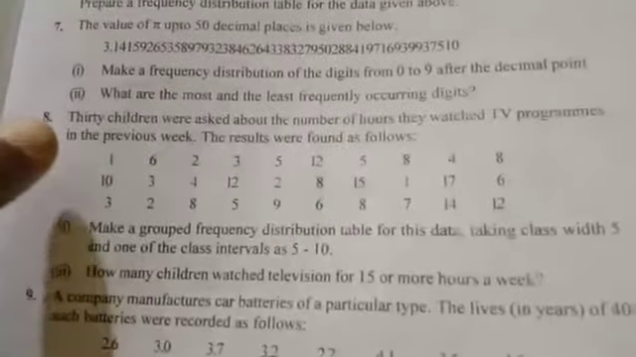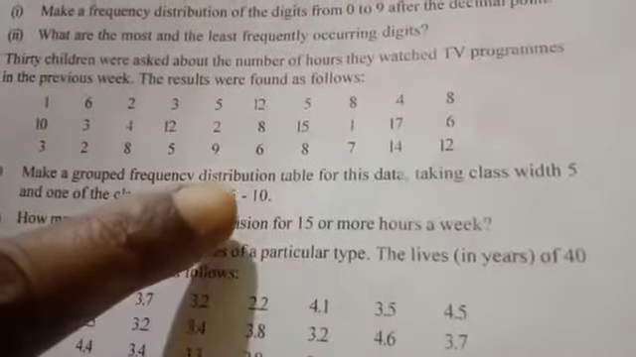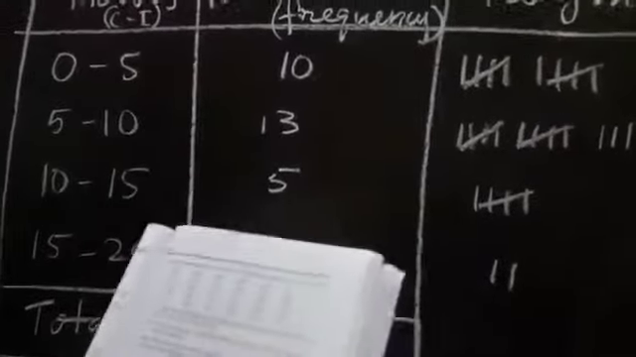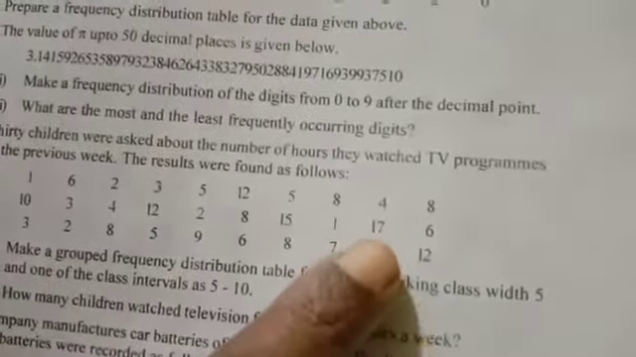The 8th one I will do now. 30 children were asked about the number of hours they watched TV programs in the previous week. The results were found as follows. They have given here. Make a grouped frequency distribution table for this data, taking class width 5 and one of the class intervals as 5 to 10. That means here 0 to 5, 5 to 10, 10 to 15, 15 to 20. Because the greatest number they have given here is 17, 15 to 20 is enough.